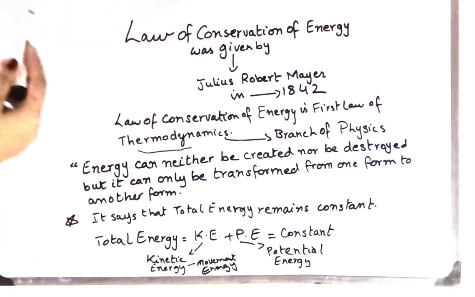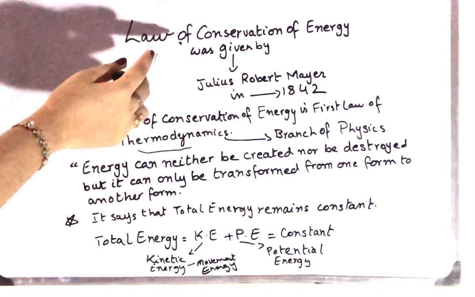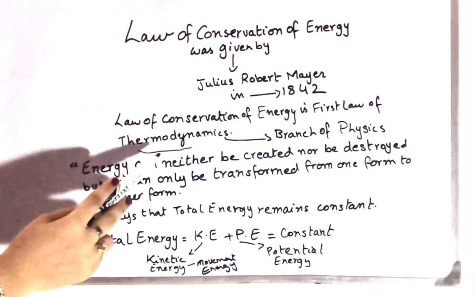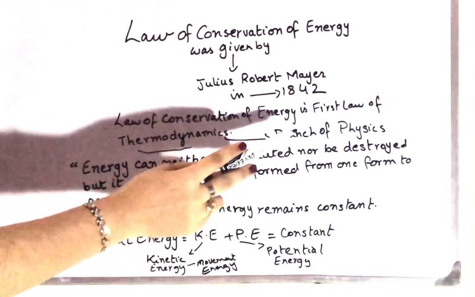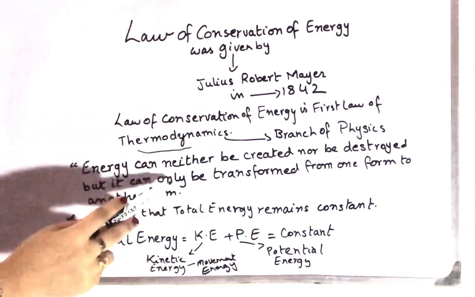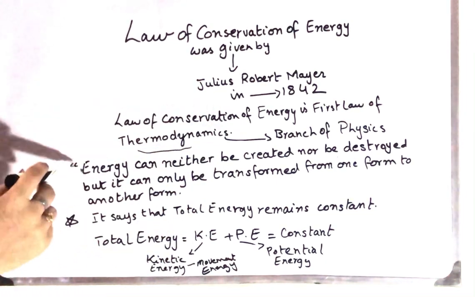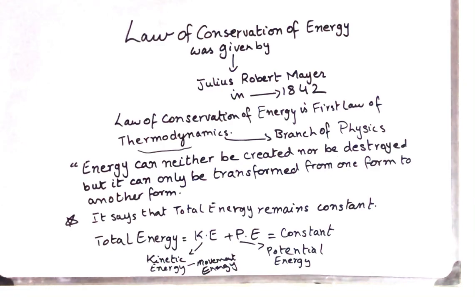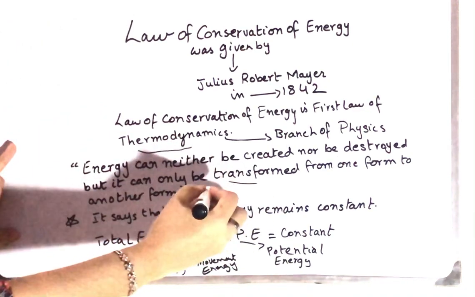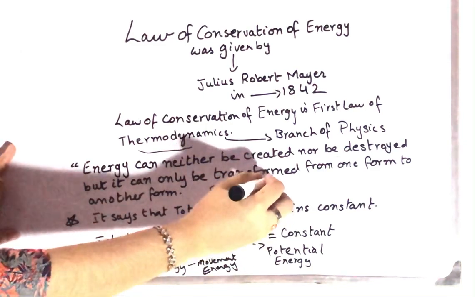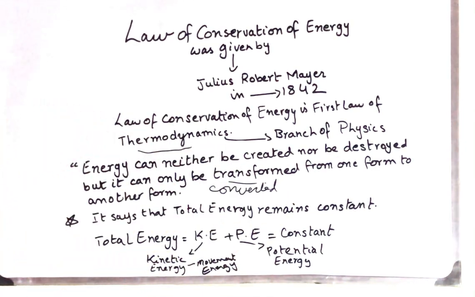Now what does this law actually say? What does the law of conservation of energy say? This law says that energy can neither be created nor be destroyed, but it can only be transformed from one form to another form. Like this law actually explains that energy cannot be created, it cannot be destroyed, but it can be transformed, means it can be converted from one form to another.